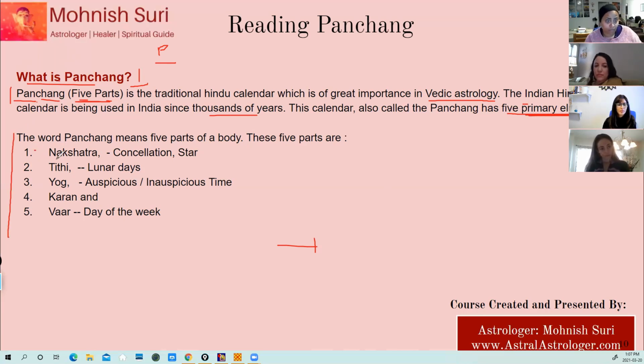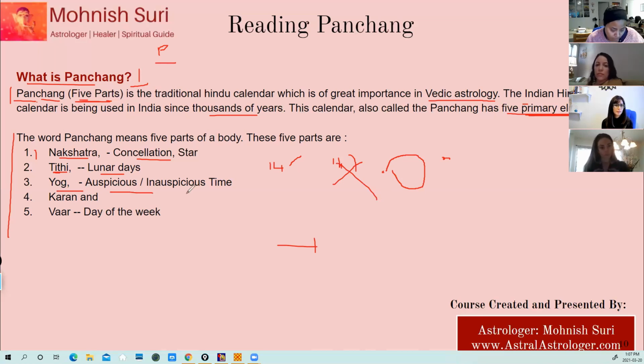One is the nakshatra, that is a constellation. Second is Tithi. Tithi is the lunar days, and we'll cover that in the next slides. Lunar days means 14 days of waxing moon and 14 days of waning moon. The moon starts from a new moon and waxes till it becomes full moon. Then after full moon, it starts becoming smaller and smaller. So these are the tithis, the lunar days when the moon is waxing and waning, growing versus shrinking.